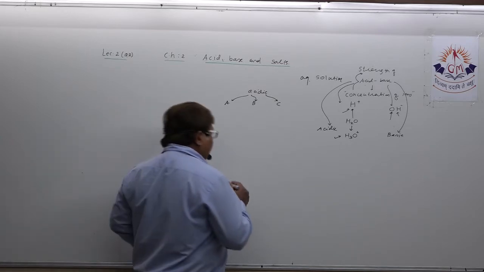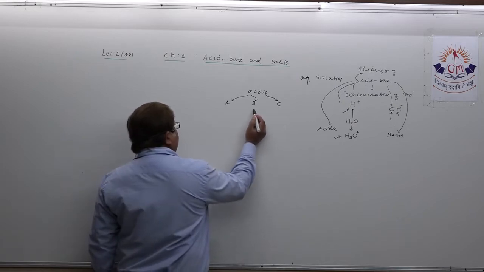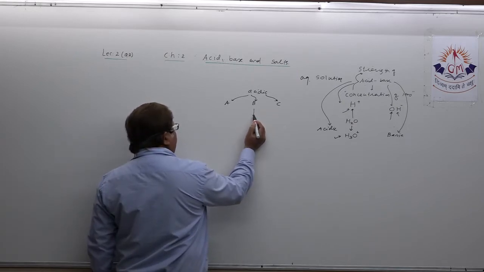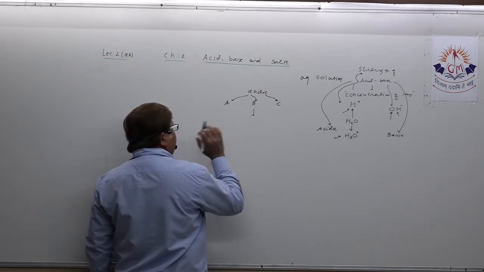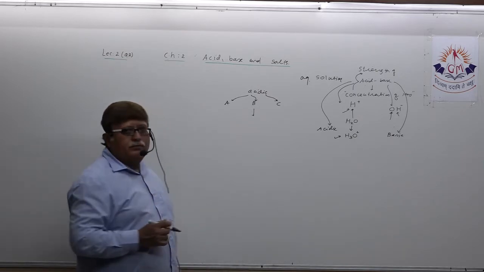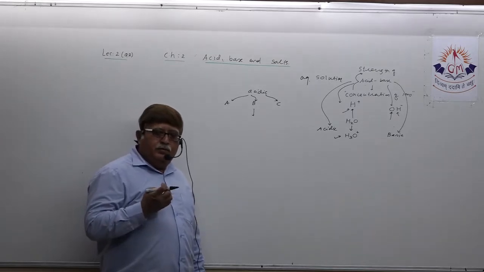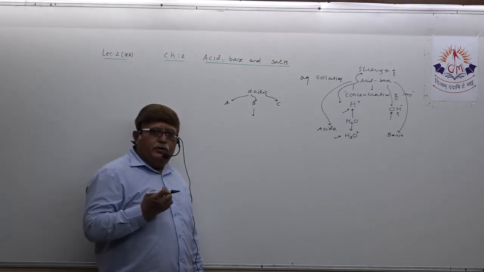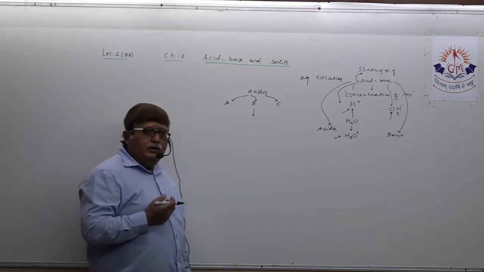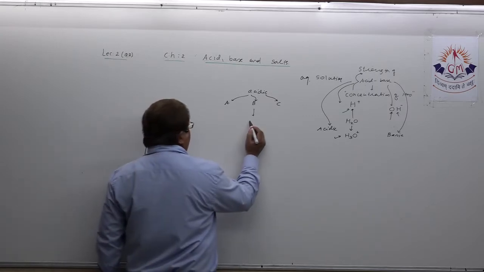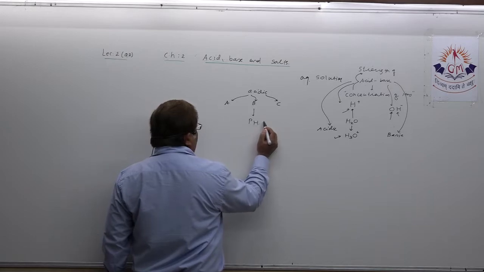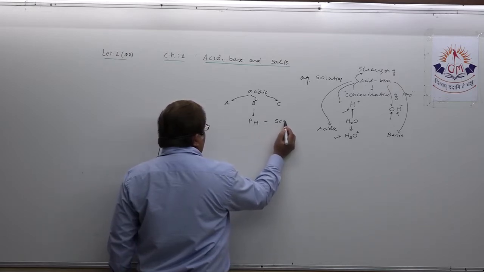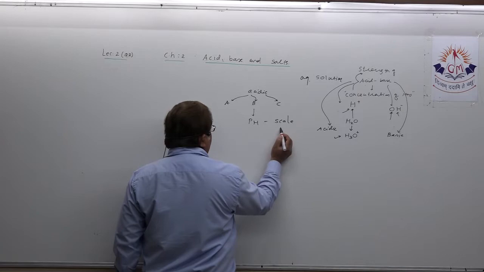That's why the scientists of the world felt a clear requirement for designing a scale for accurate measurement of acidity, and that scale is known by the name pH scale.